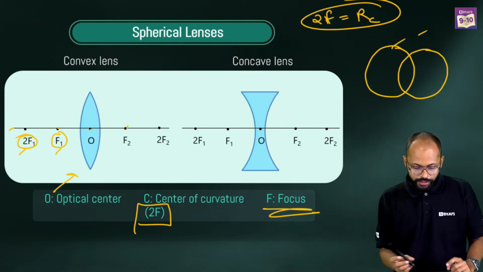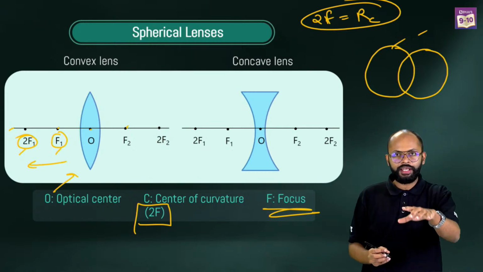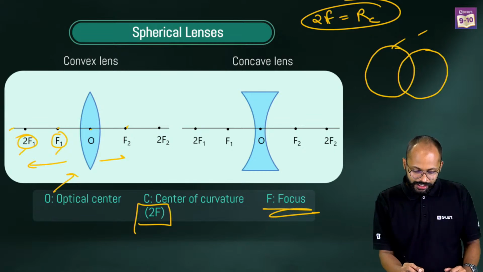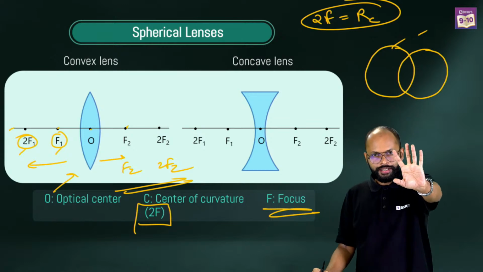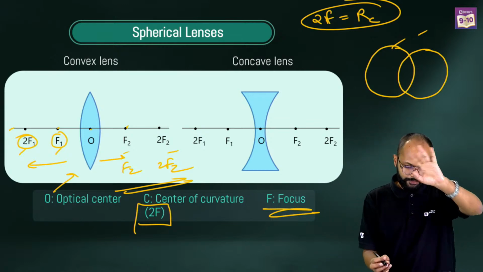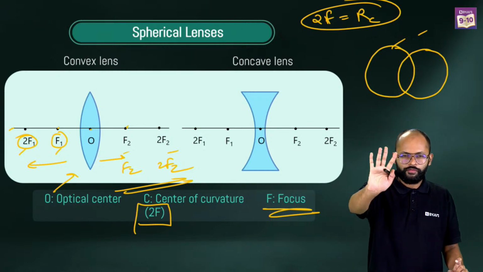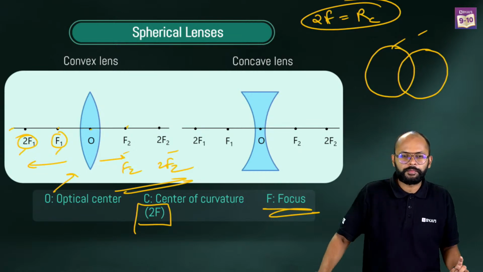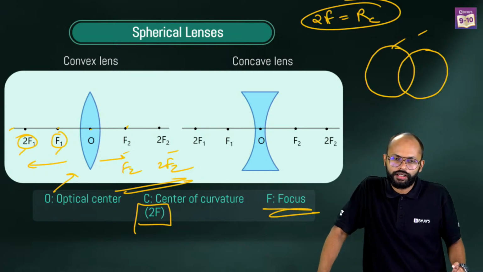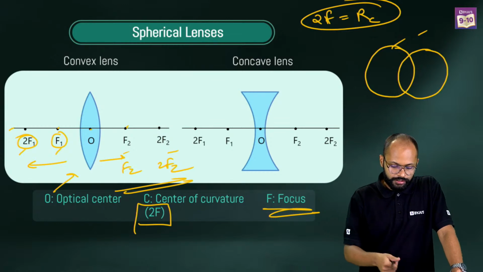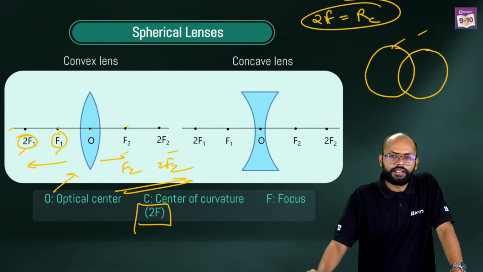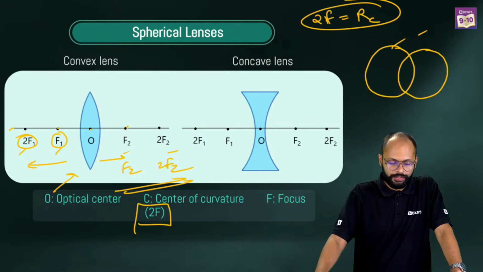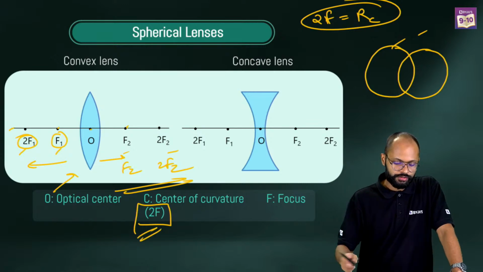I'm coming to this. So on the left side you have F1 and 2F1. On the right side we say this is F2 and 2F2. Understand it like this, 2F2 and F2. So for the safe side we are saying it. Okay, got it? Nice. All right. Clear? Yes, two C's are there. That's true. There are two C's.